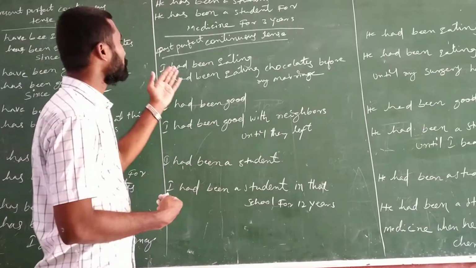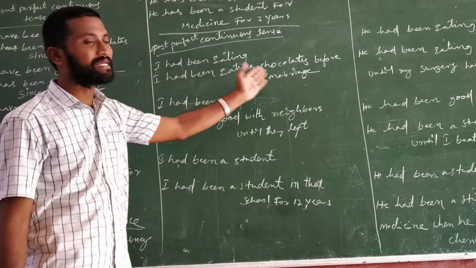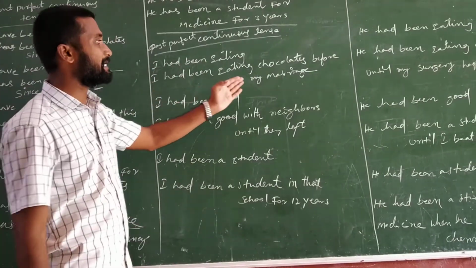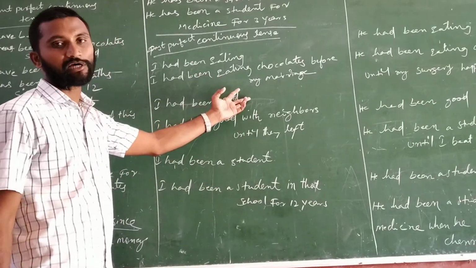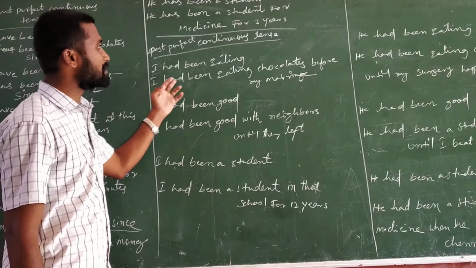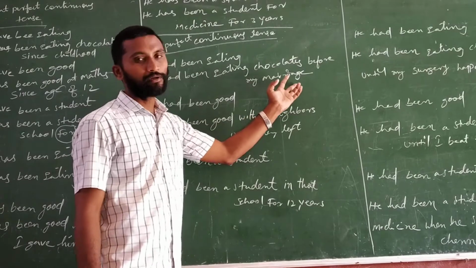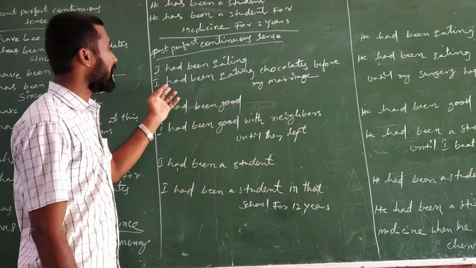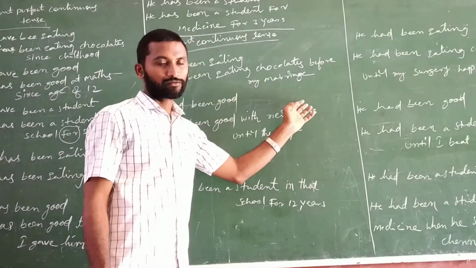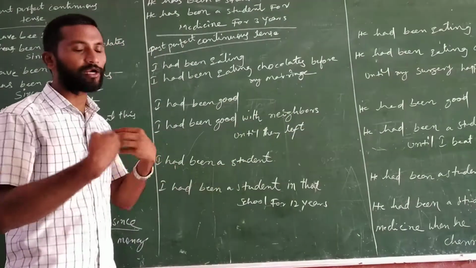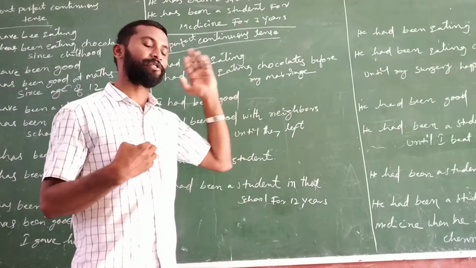Next, coming to the past perfect continuous tense. I had been eating. I had been eating chocolates before my marriage. Here two sentences are there: one is the past perfect continuous tense, the second one is the simple past. See, I had been eating chocolates before my marriage. So up to before my marriage, what was I doing? I had been eating chocolates continuously.